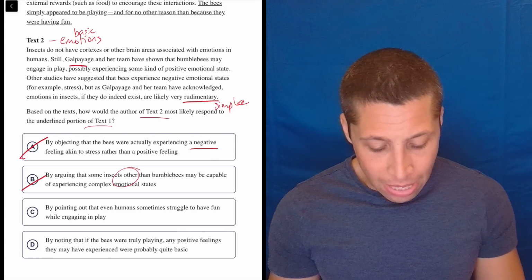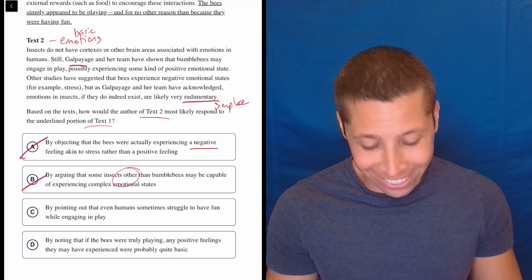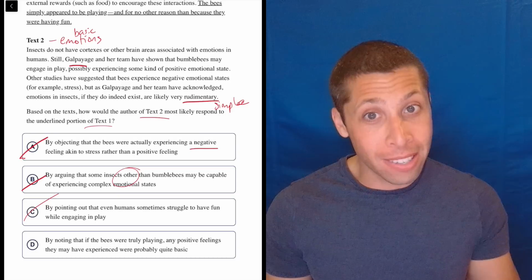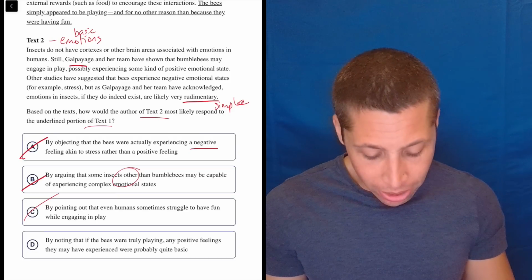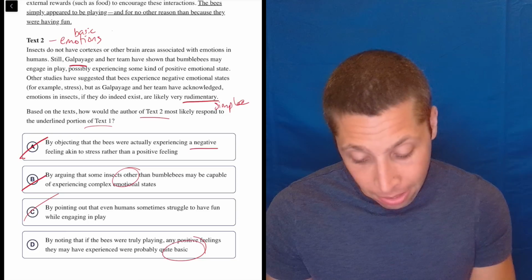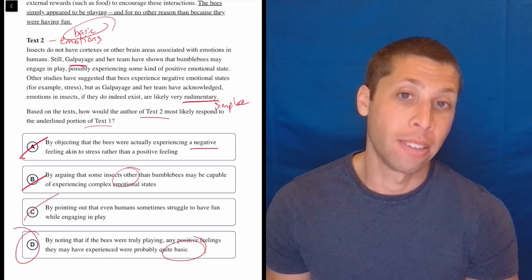C: by pointing out that even humans sometimes struggle to have fun while engaging in play. Do I have to say anything more? No, it's about the bees, guys. D: by noting that if the bees were truly playing, any positive feelings they may have experienced were probably quite basic. Basic. Boom. Yeah, that's it.